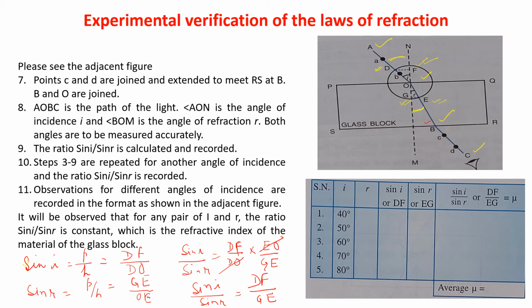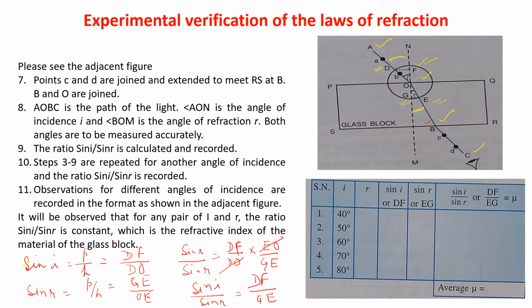Now observations for different angles of incidence are recorded. Now you have to do the same experiment by taking an incident angle different from 40 degree, because I have shown you the experiment with 40 degree.